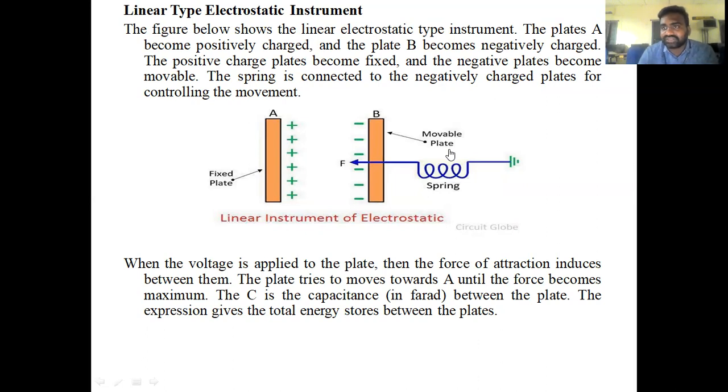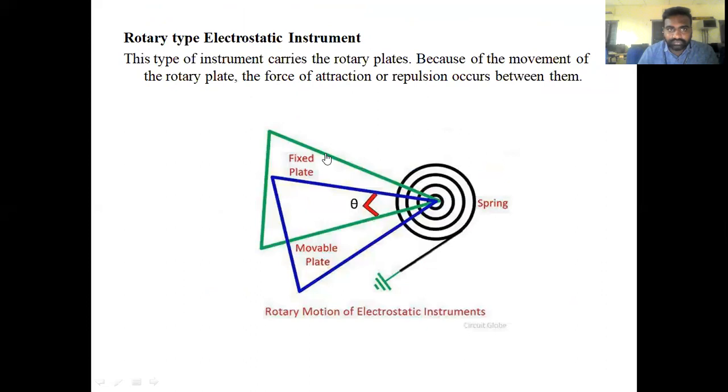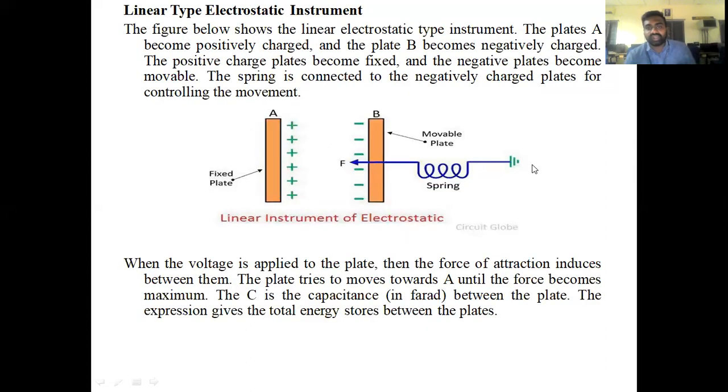At that instant, this entire electrostatic instrument will behave like a capacitor, and a certain amount of energy will be stored in that capacitor, and that is nothing but our static electric field. With the help of that static electric field, we connect a needle next to the moving plate. Whenever the moving plate is attracted towards plate A, the needle will start deflecting.